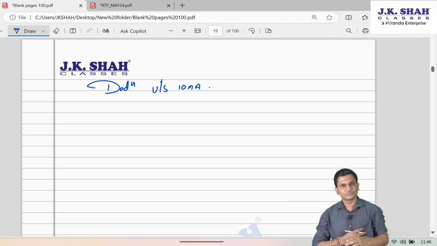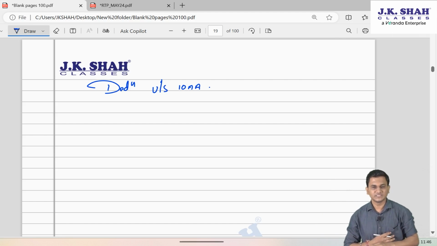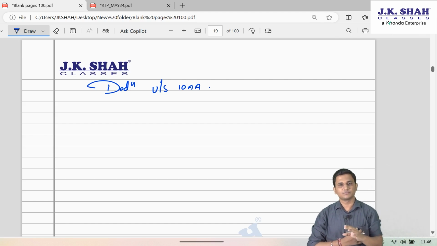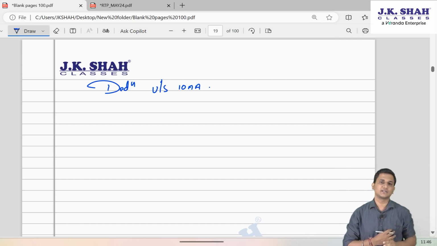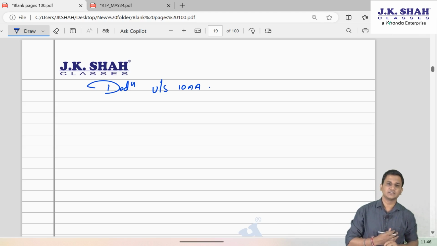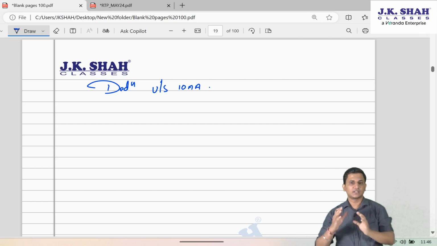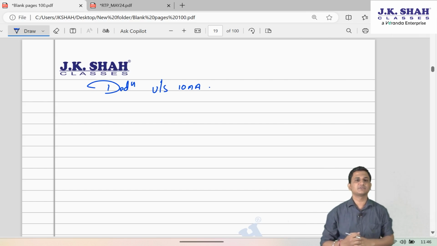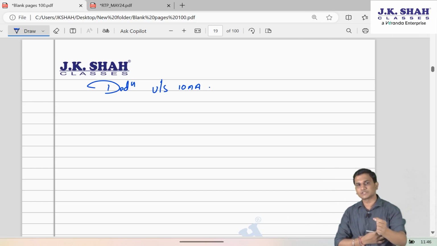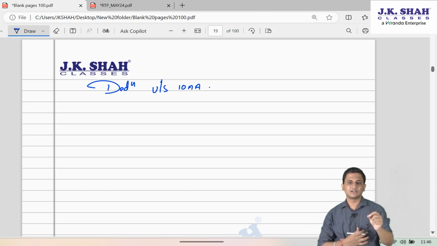if the unit is set up in SEZ within this time frame, then a tax holiday of 15 years is allowed. Tax holiday of 15 years means for the first 5 years of operation, that unit will get a deduction of 100% of export profit. For the next 5 years, it will get a deduction of 50% of export profit, and for the last 5 years, they will get 50% deduction of export profit, but subject to a certain condition, and that condition is of reinvestment in SEZ.